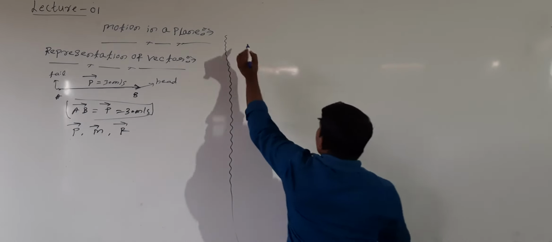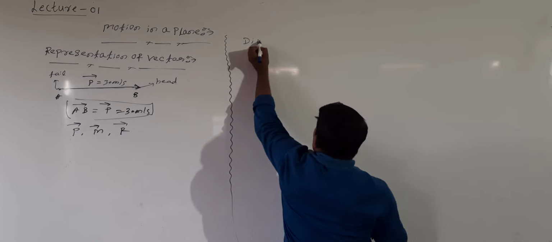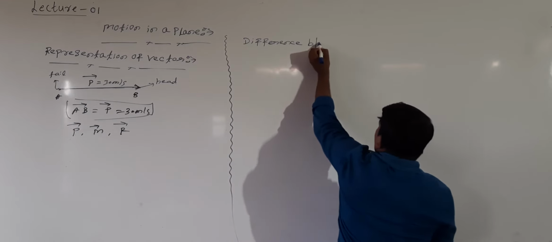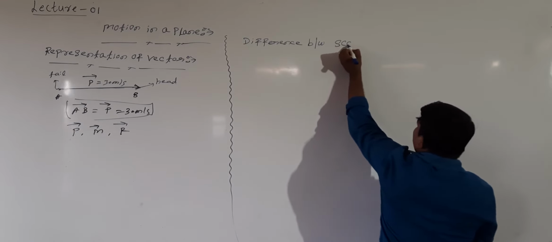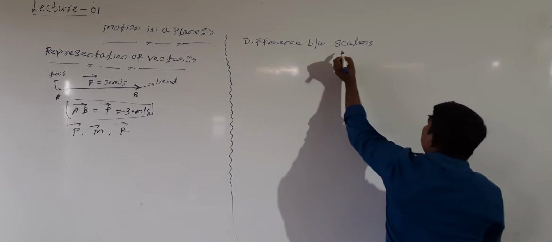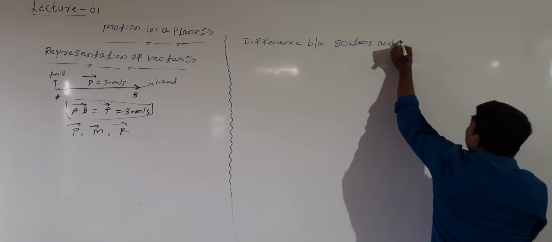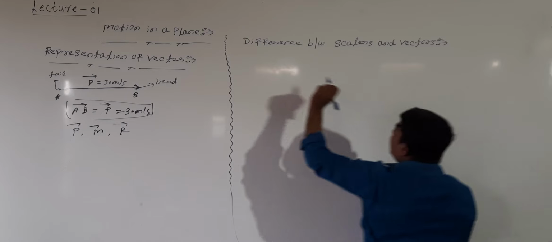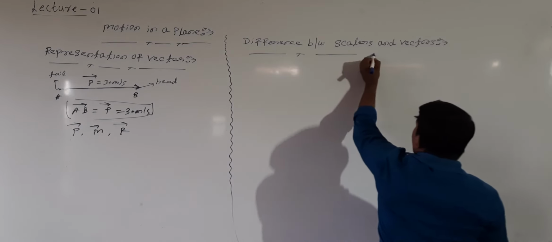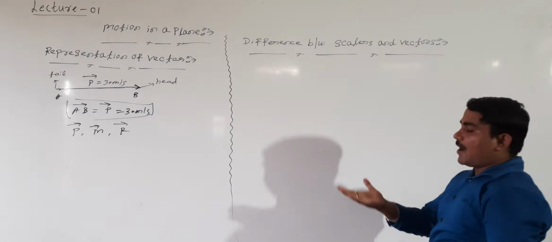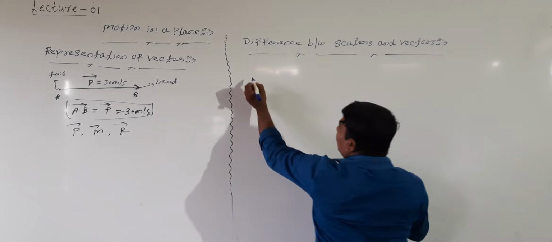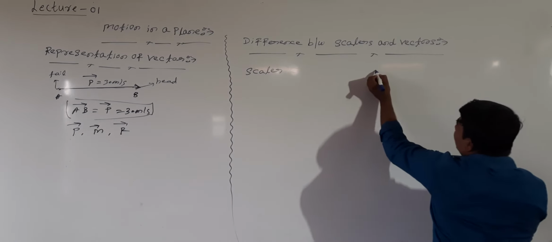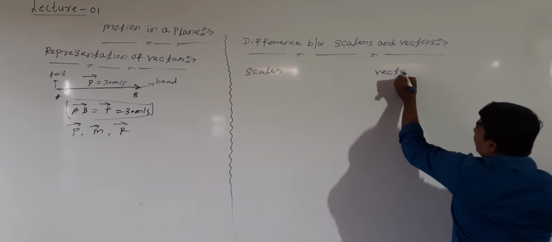Difference between scalars and vectors. I will make two columns. In one column we will take scalar, in another column we will take vector. Right?